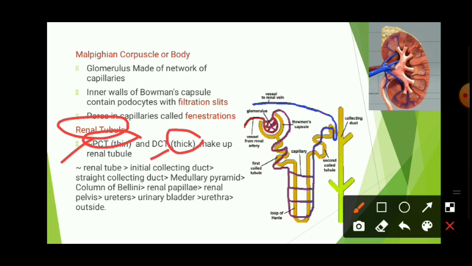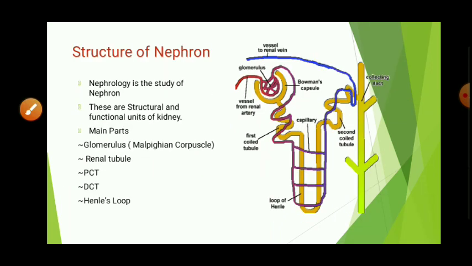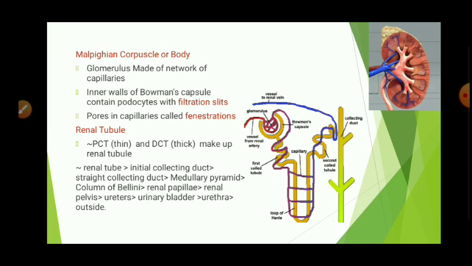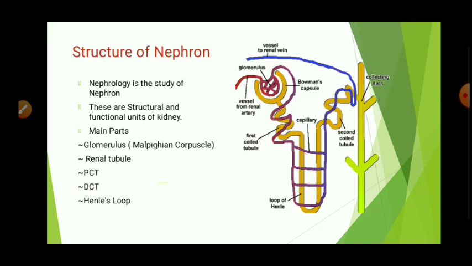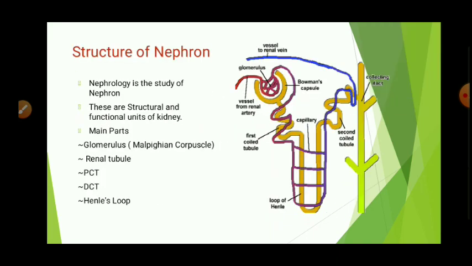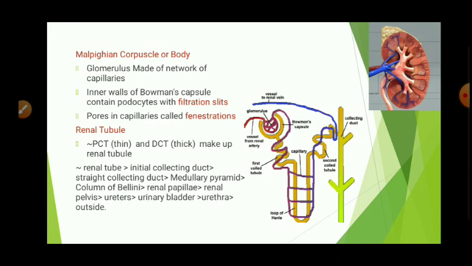I am showing the cascade of the urine here. Urine comes to the renal tubule, then it goes to the initial collecting duct, and next the straight collecting duct, then the medullary pyramid and column of Bertini, renal papillae, renal pelvis, ureters, urinary bladder, urethra, and outside.